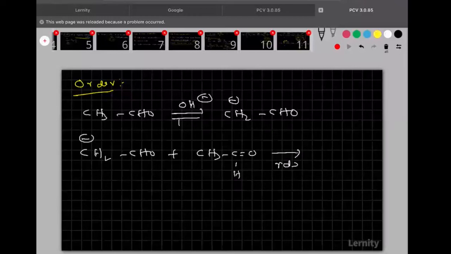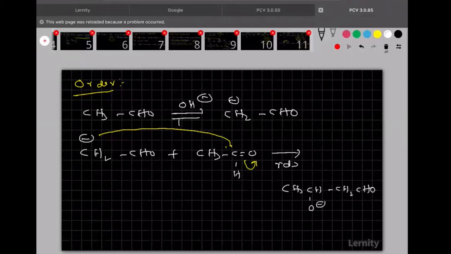Clear? So the pi bond will shift here. Then this enolate will attack here. Clear? So what is the thing that is going to form here? CH3, CH. Okay. Then here O minus. Then here CH2, CHO. Clear? And this one will take H plus ions from water. Then finally what we will get here? CH3, CHOH, CH2, CHO. This is aldol.